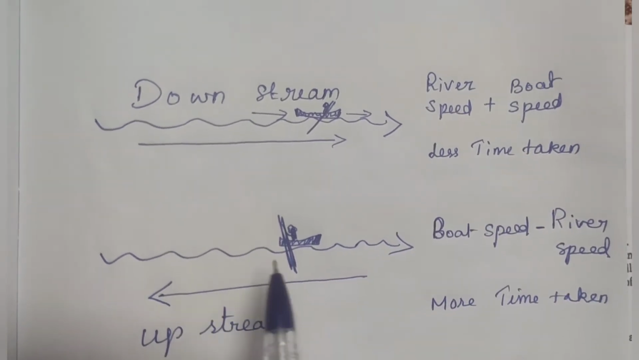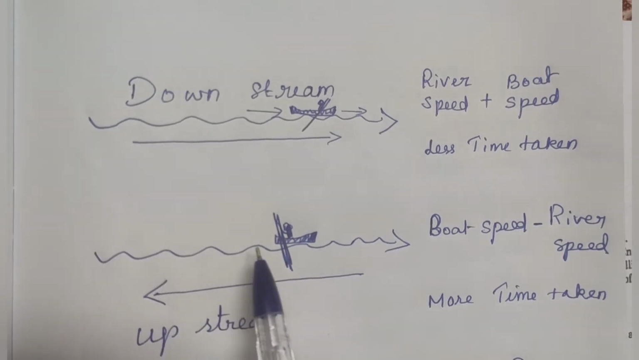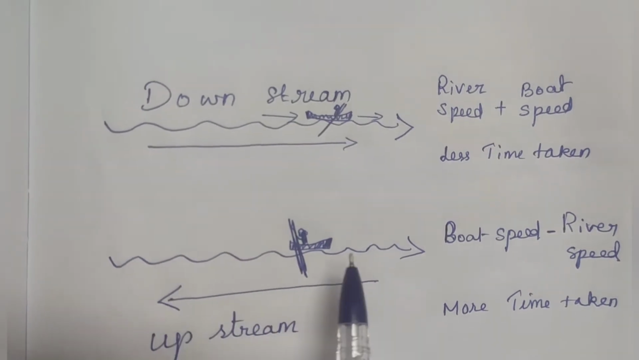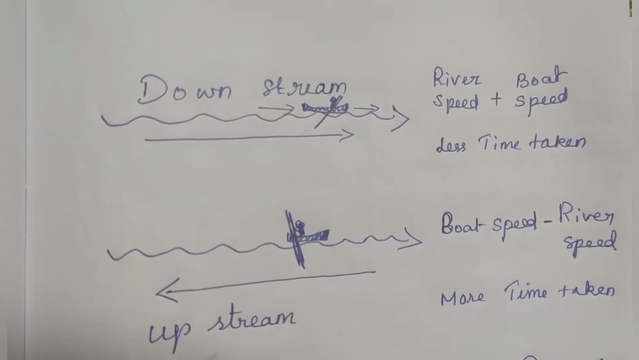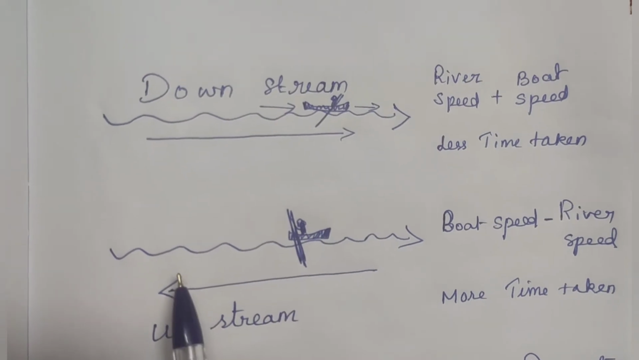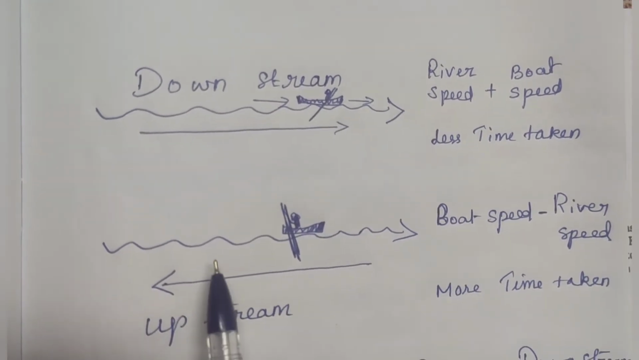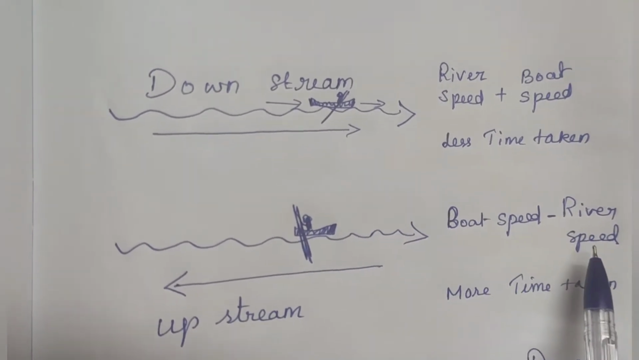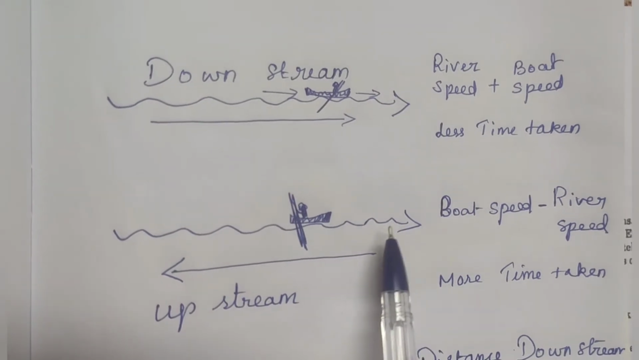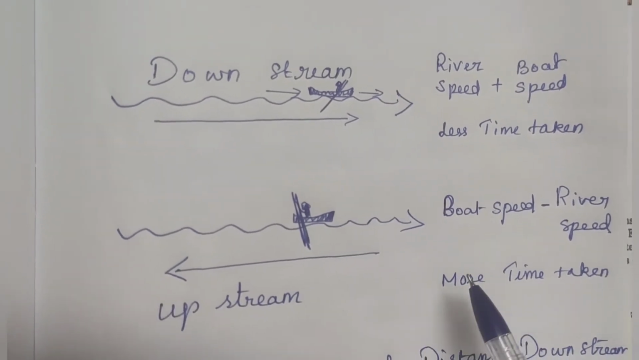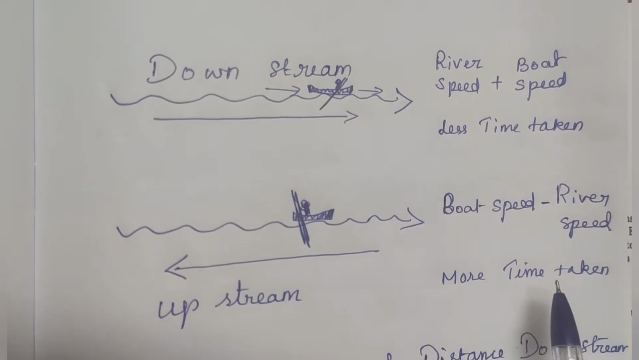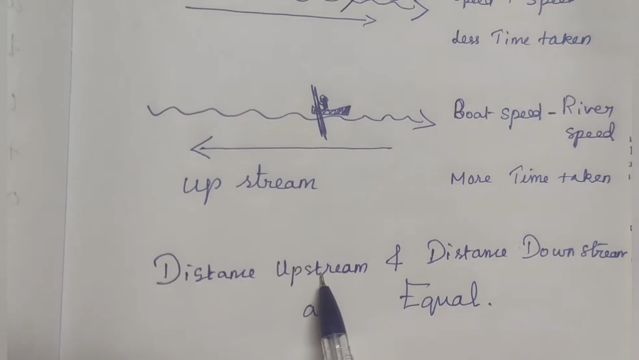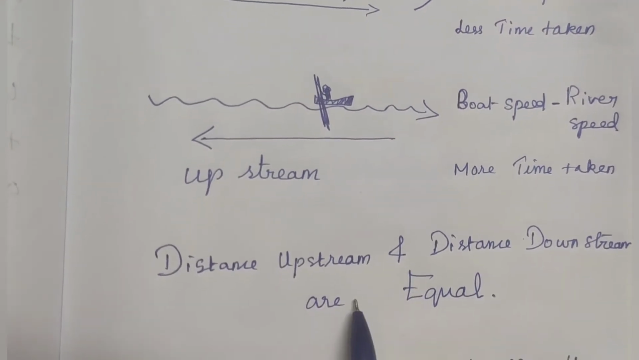And upstream. Upstream means if this is the direction in which the river flows and you go in the boat in the opposite direction, this is called upstream. In upstream the speed decreases. Normally we say boat speed minus river speed. And in upstream the time taken will be more because the speed is less. And in both cases the distance upstream and the distance downstream are equal.